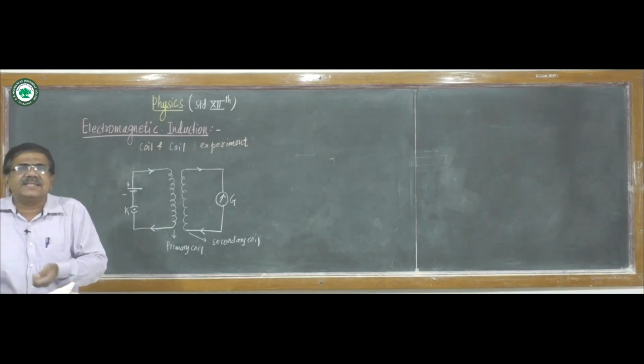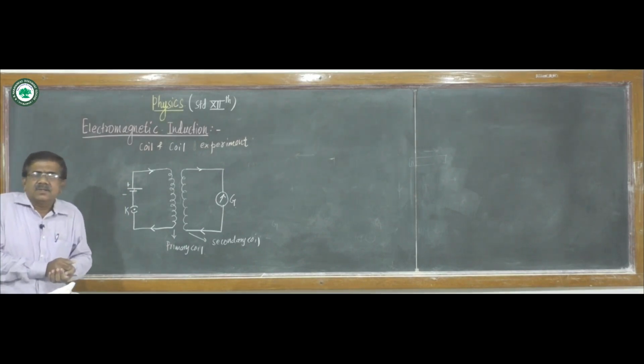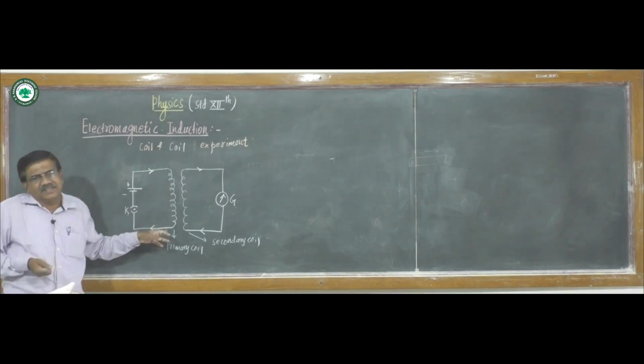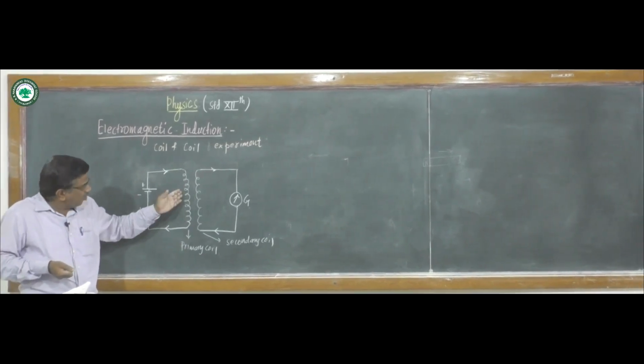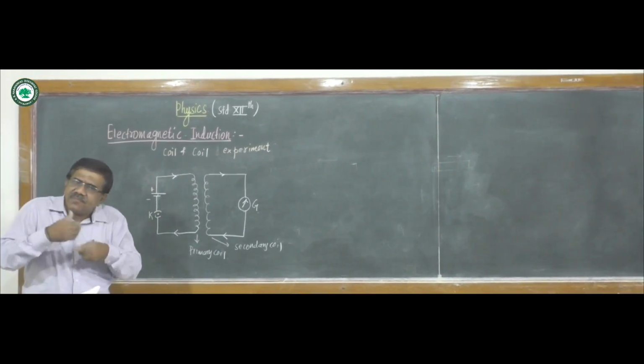Hence we say that induced current exists so long as there is change of current in the primary coil.